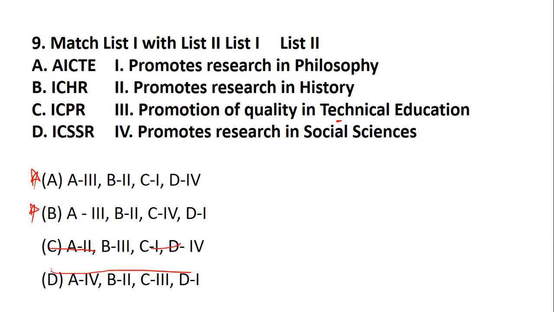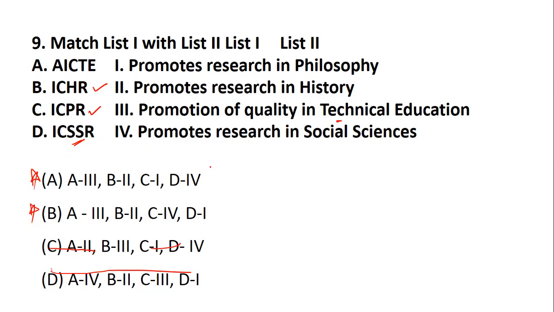So if you see the options, these are acronyms, so you should know them. Basically, HR talks about history, PR talks about philosophy, and SSR talks about social science.